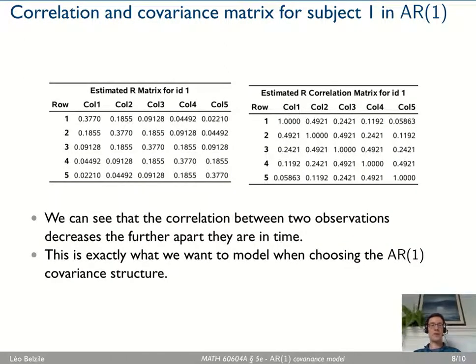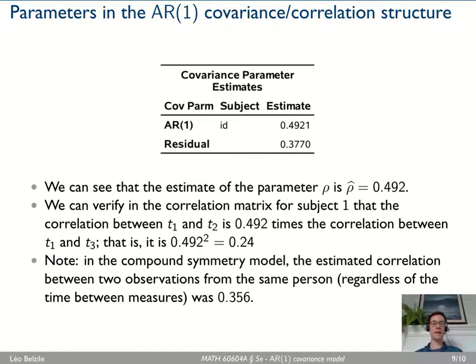Now you can see in the estimated covariance or correlation that I have almost 50% correlation, which is much higher than for the compound symmetry, where I had something like 35%. That's because compound symmetry is an average over all the entries. Here I had 0.5, 0.25, 1/8 which is about 0.12, and so on. The estimated variance is 0.37, so that hasn't really changed: rho 0.49, sigma squared 0.377.